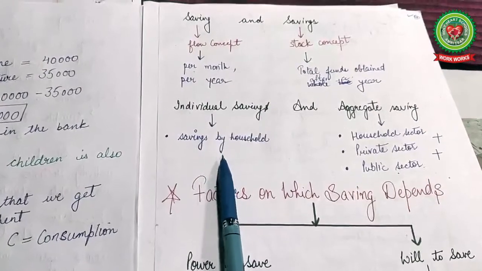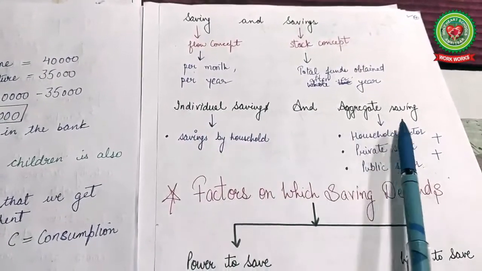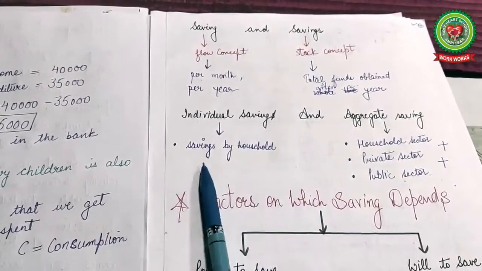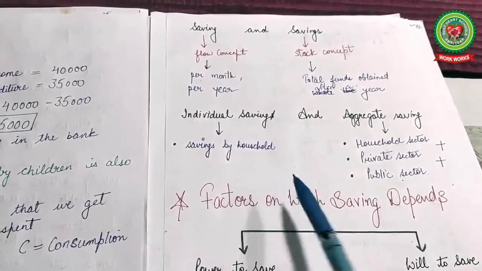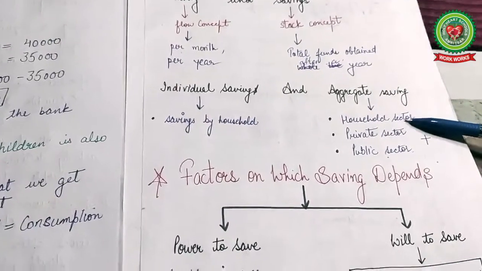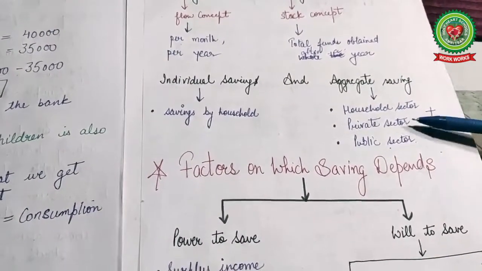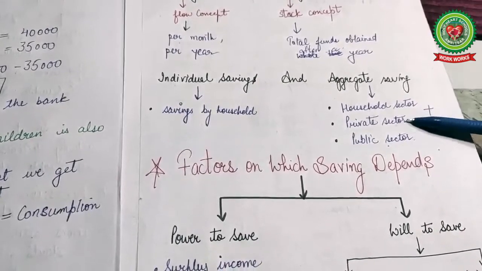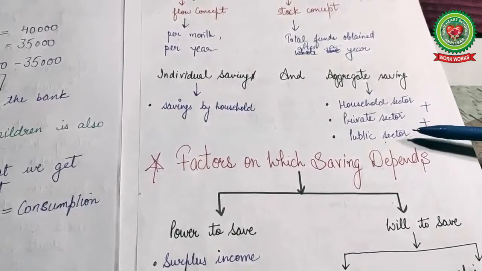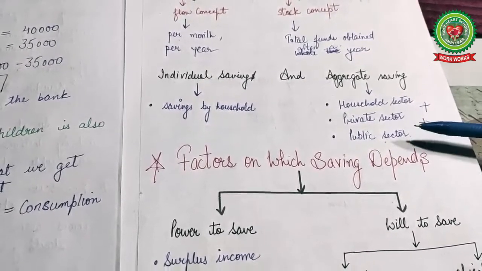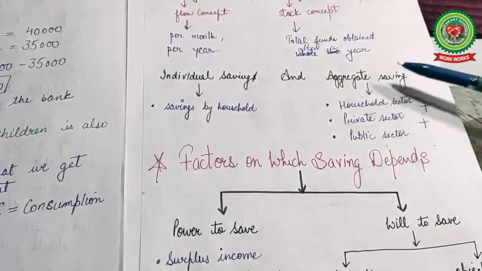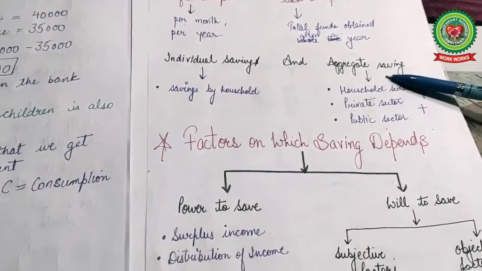Next, there are individual saving and aggregate saving. Individual saving is related to the savings by a household or by individuals. But aggregate savings includes the household sector, means individuals, plus private sectors that are owned by private persons, or we can say a group of persons, and the third one is the public sector, where there is control of the government. When these are included, that gives us aggregate saving.